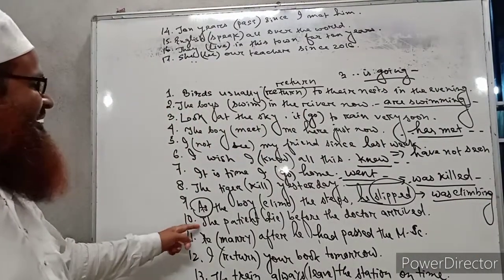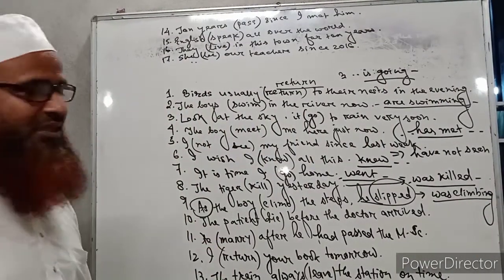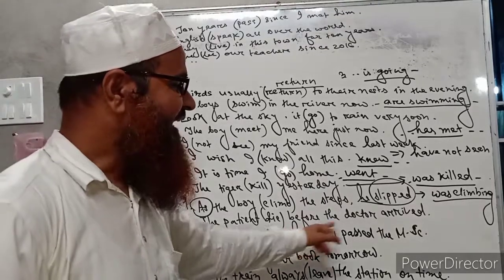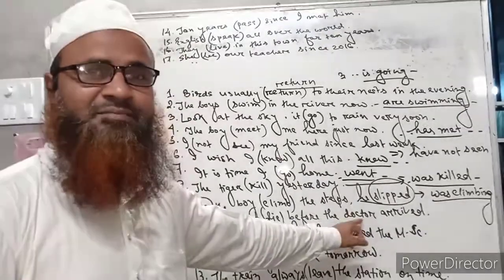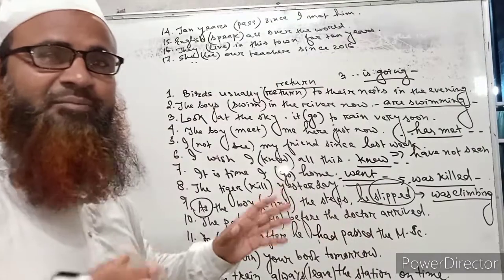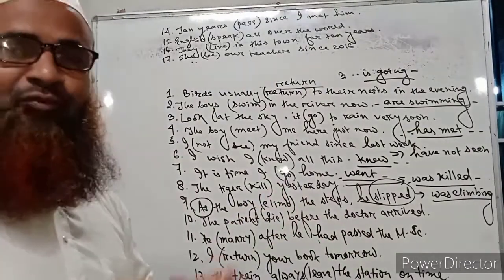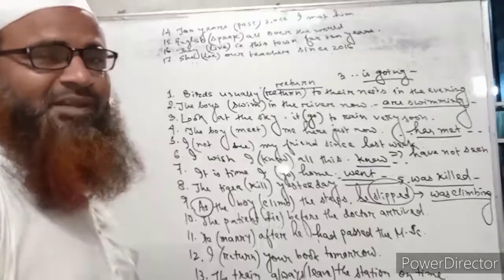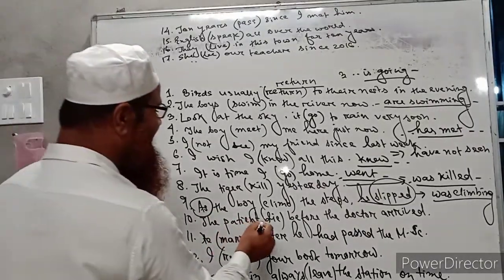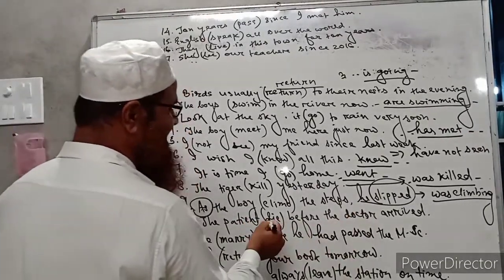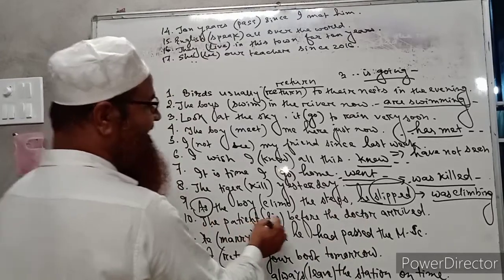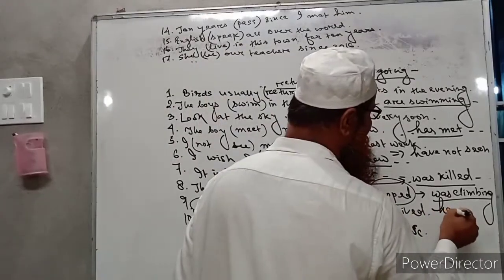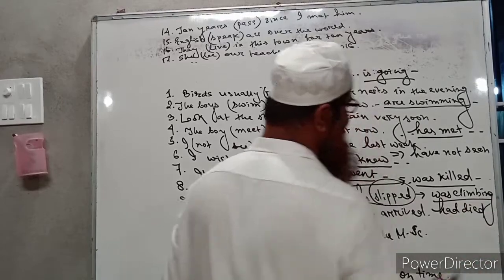Then number 10, the patient died before the doctor arrived. Here "before" is present, and the second part is written in past indefinite tense. When there are before or after in a sentence, and if one part is written in past indefinite tense, then another part must be in past perfect tense. This had happened before this action in past time. That is why the patient had died. The correct form is the patient had died.